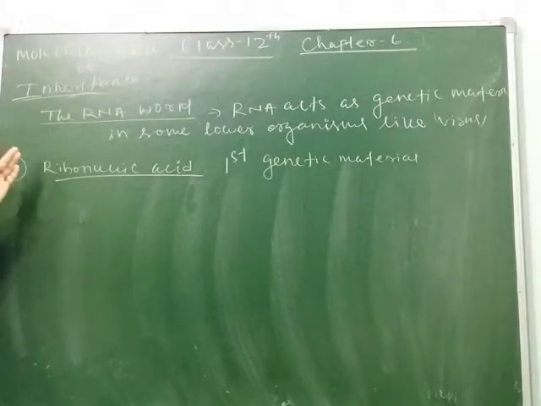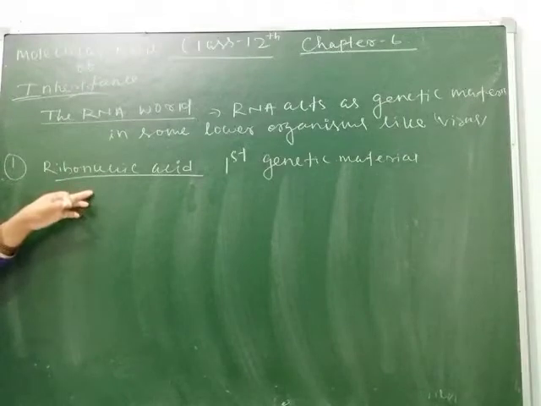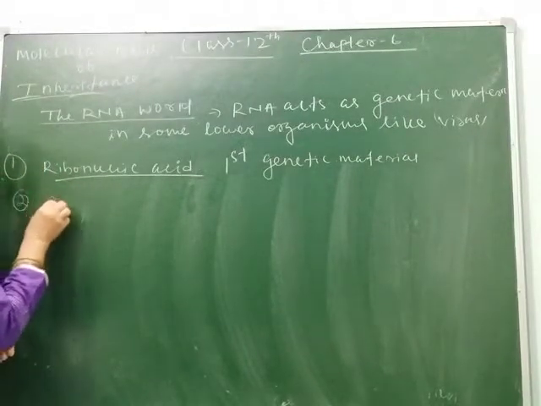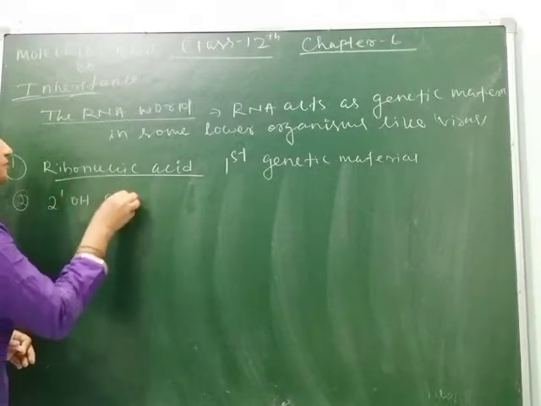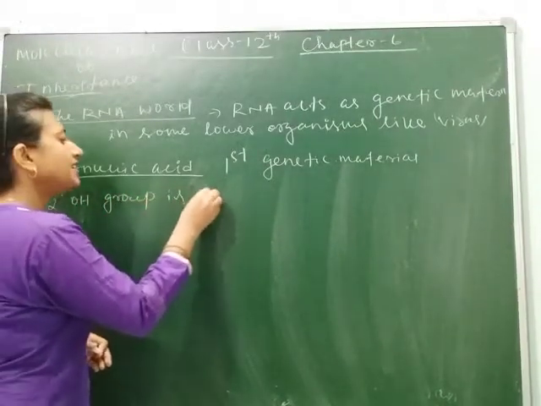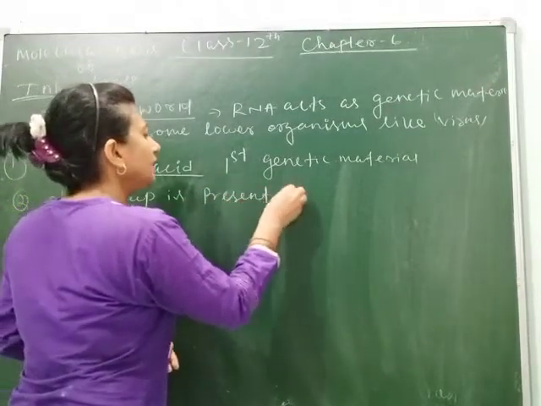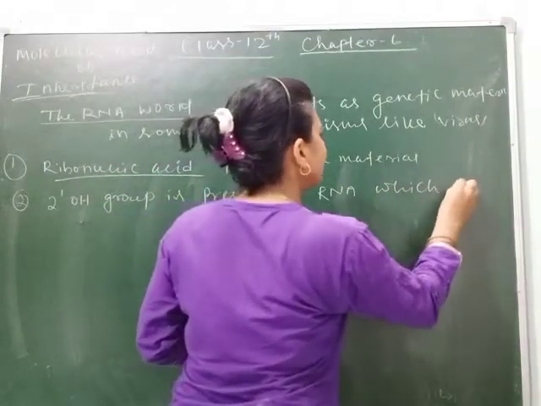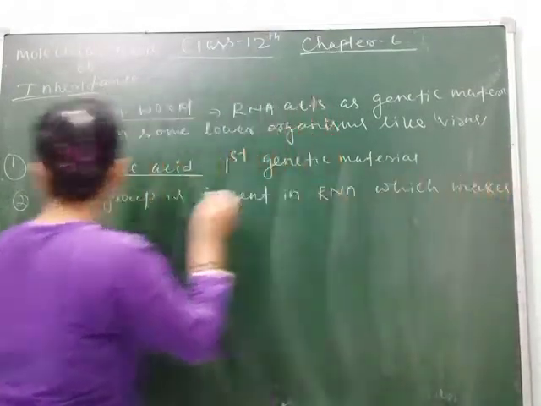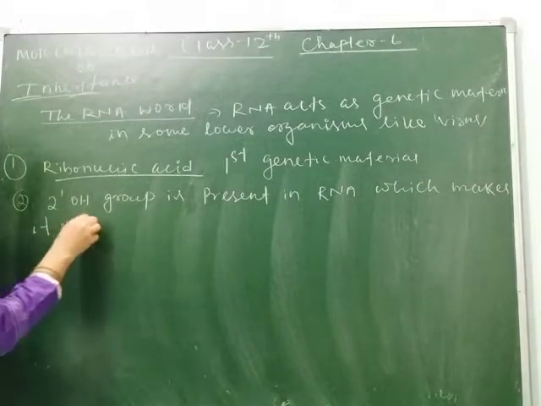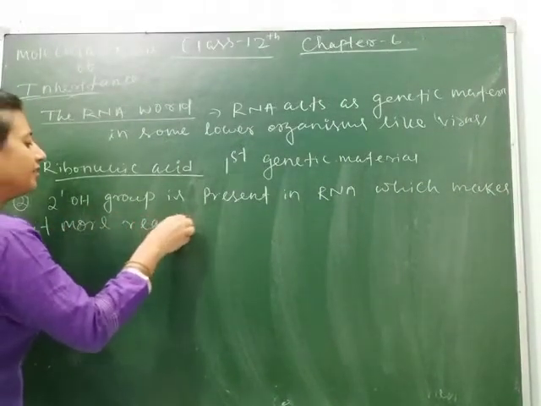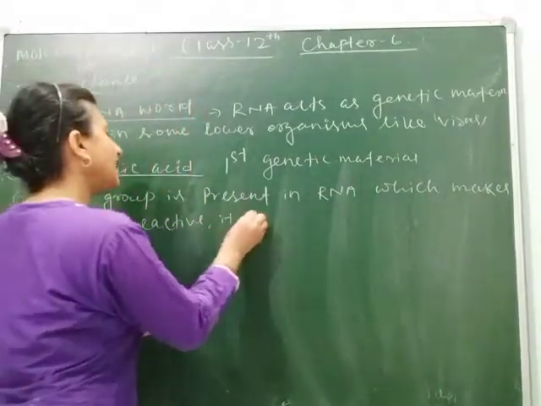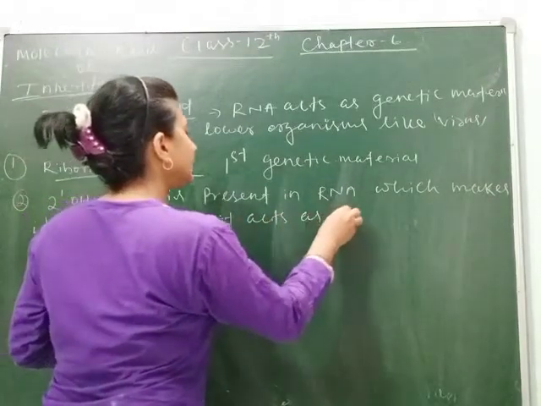First, it acts as a catalyst. Why does it act as a catalyst? As we know, the 2' OH group is present in RNA, which makes it more reactive. Due to its reactive character, it acts as a catalyst.